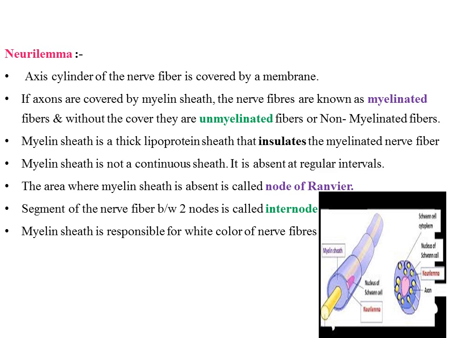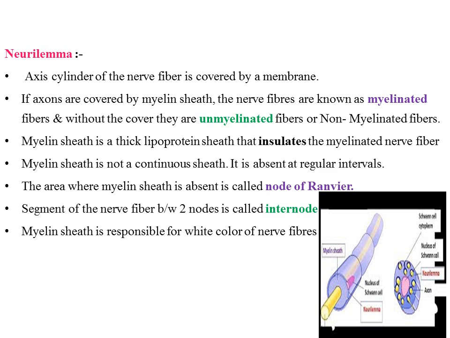Myelin sheath is the thick lipoprotein sheath, and its function is that it insulates the myelinated nerve fiber. So it has an insulating action.